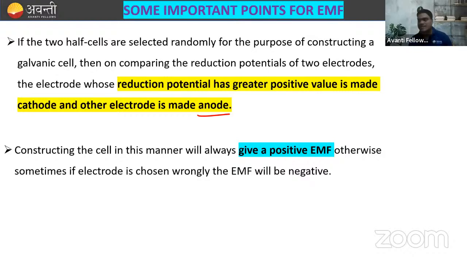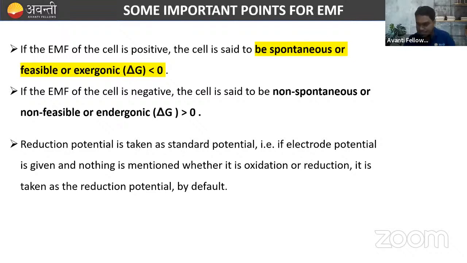So if the EMF is negative, then it is not a spontaneous cell, and the cell does not work, right? So always remember, the one with the greater positive reduction potential value is termed as cathode, and those having the lowest electrode potential are termed as anode, right? So these are the important points for the EMF. Is it clear? Chalo. Now, if the EMF of the cell is positive, the cell is said to be spontaneous or feasible or exergonic. That is, delta G is less than 0, right? That is negative.